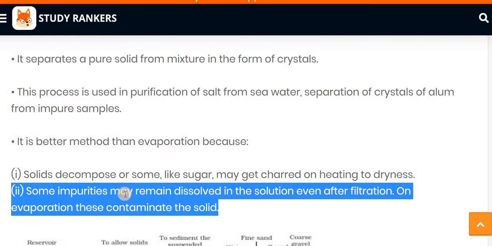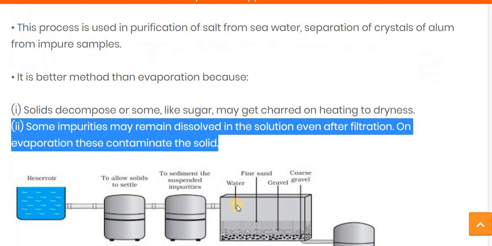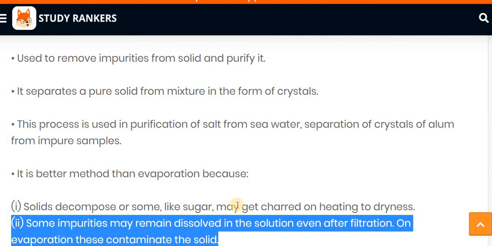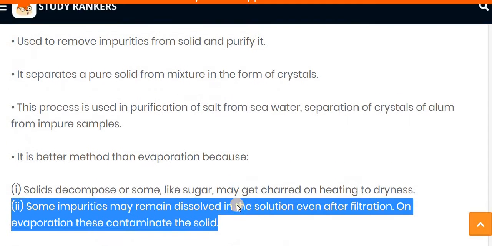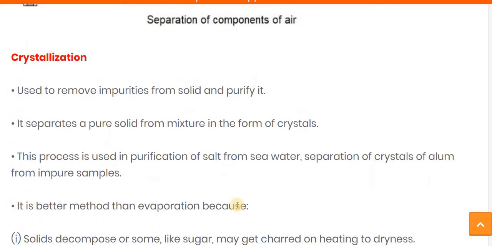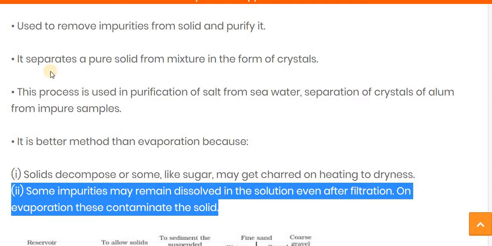Some impurities may remain dissolved in the solution even after filtration, and on evaporation this contaminates the solid. So these are the two main reasons that crystallization is a good separation technique compared to evaporation.